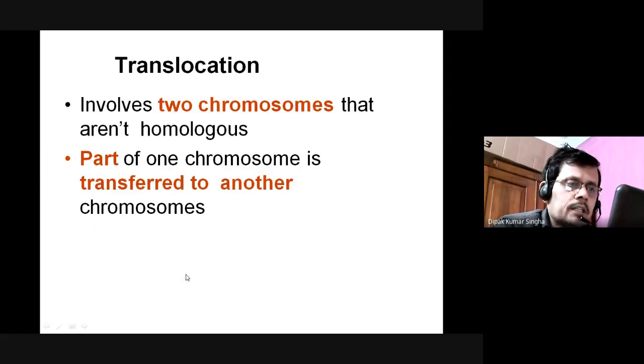And translocation involves two chromosomes that are not homologous.